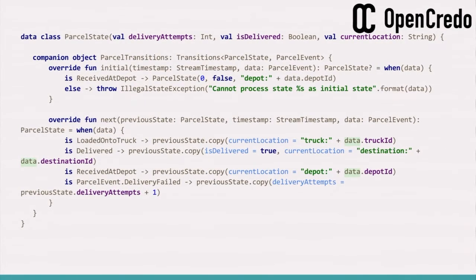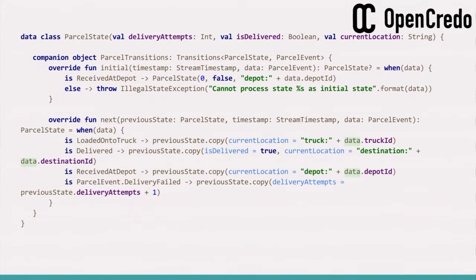So there's quite a bit to get our heads around here. The basic idea is that we model the state of the aggregate as a type, a Kotlin data class for convenience. So it's ParcelState, data class, and it's got three properties. Delivery attempts is delivered from current location, much as in our Java example earlier. We've also got a companion object here giving the possible transitions on the state, and I'll explain why it's in a companion object in a moment.